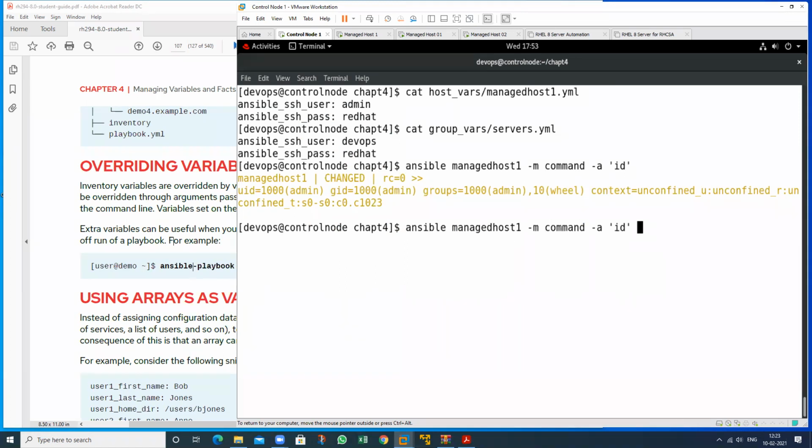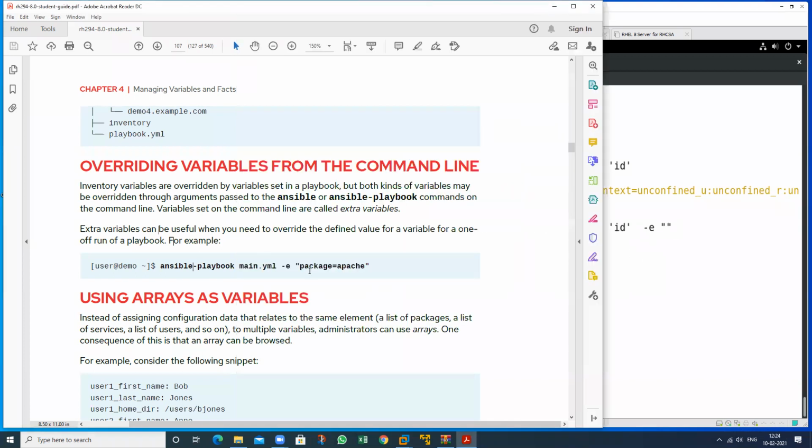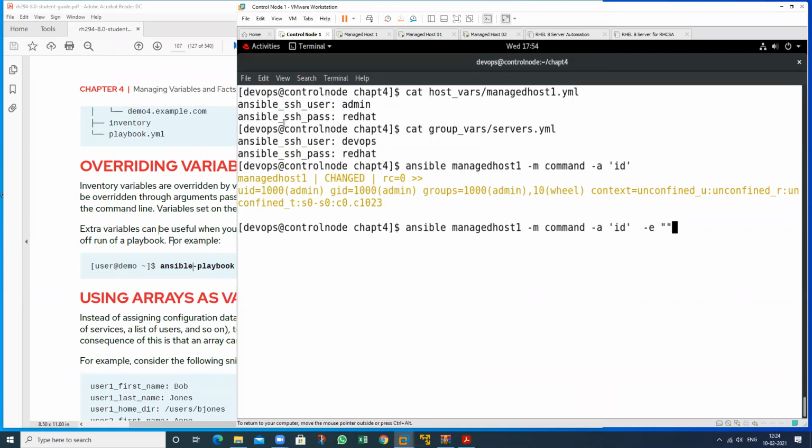So we use hyphen e for extra variable, and we define the value here. What is my username? I want to define the username at this time. For this particular managed host the username is admin, and I want to define it as DevOps. Then see the result.